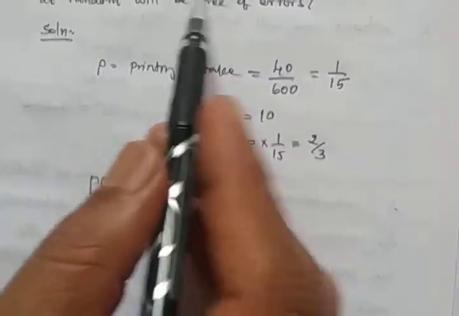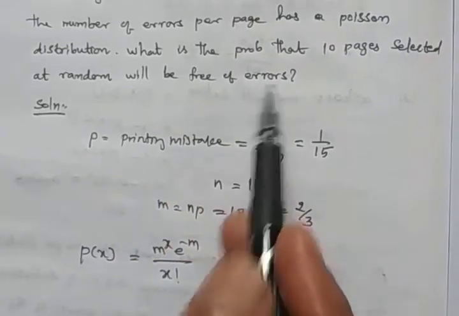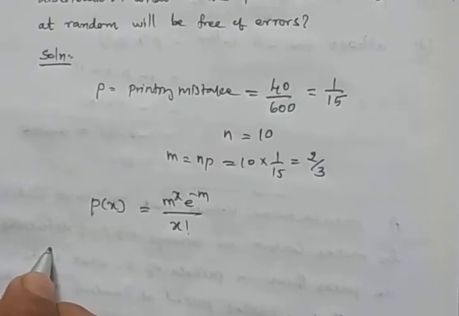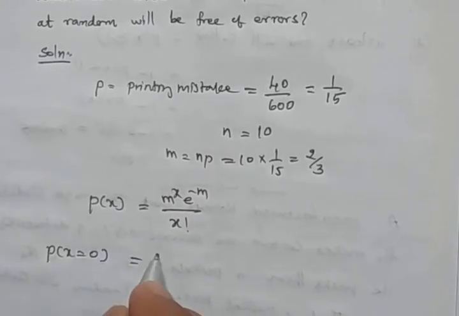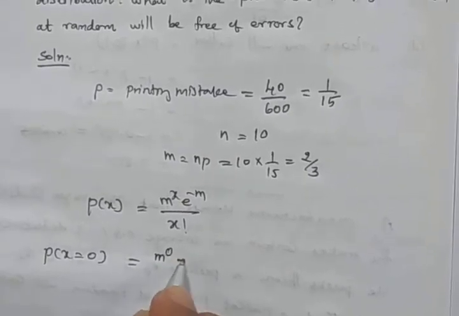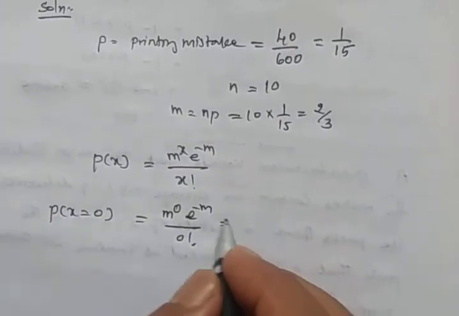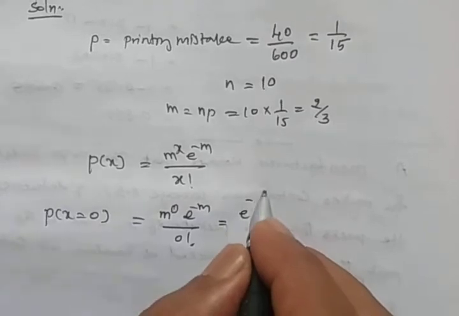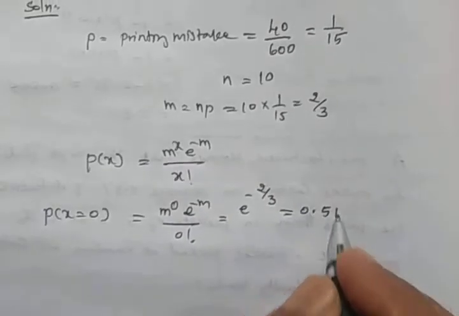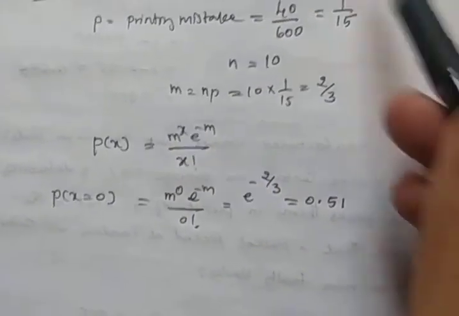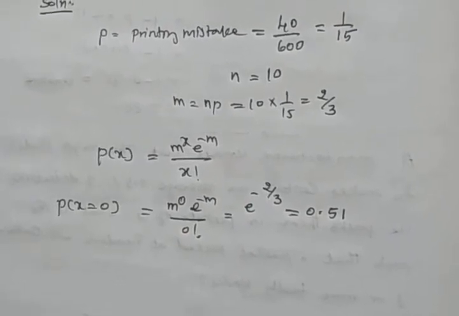So here the question is, what is the probability that 10 pages selected at random will be free of errors? So there is no error if we select from 10 pages. So x is 0. So m power 0 into e power minus m dividing by 0 factorial. So m power 0 is 1, e power minus m is 2 dividing by 3. It is nothing but 0.51. So almost out of these 10 pages, there is a 51% chance that there is no printing mistake in the pages.